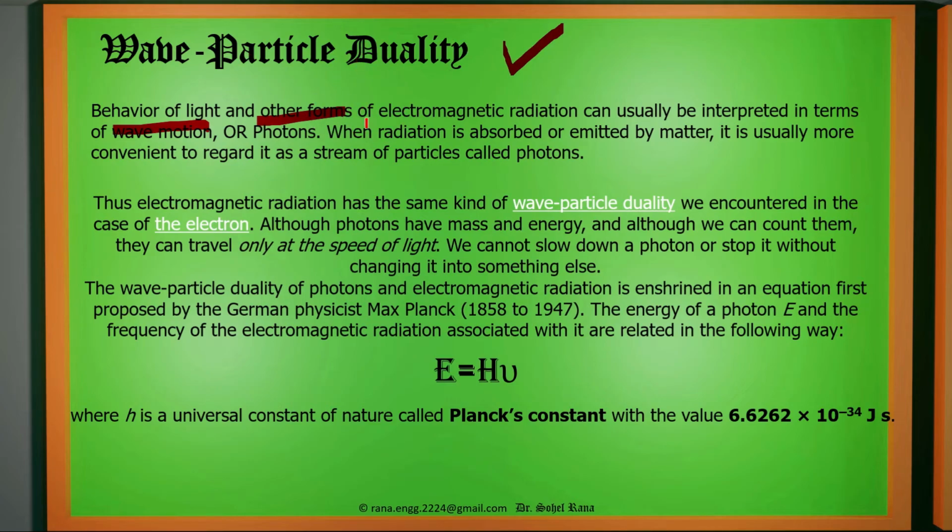The energy associated with a photon is given by Max Planck. So it is also called Planck's rule, where it is defined as energy equal to hv, where h is Planck's constant. Its value is 6.6262 into 10 to the power minus 34 joule seconds. So with this, now let us briefly discuss transmission lines, which are an application of electromagnetic waves.